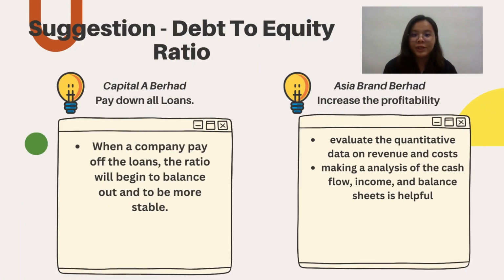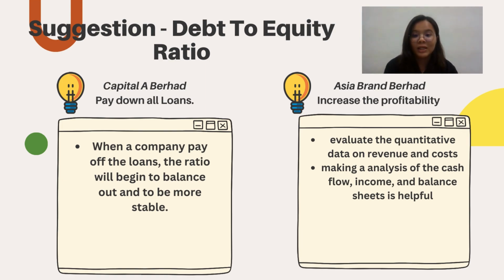The suggestion for Capital A Berhad is to pay down all loans. When a company pays off its loans, the ratio will begin to balance out and become more stable. The manager must always make sure no additional debt is taken on that can raise the debt to equity ratio. Asia Brand Berhad can increase its profitability via analysis of financial statements.